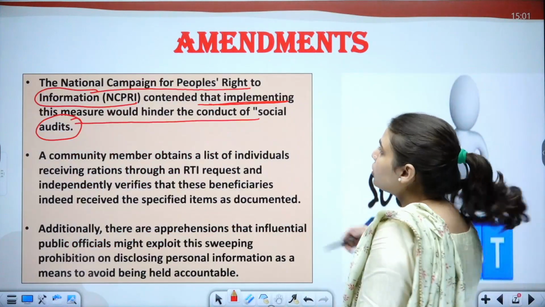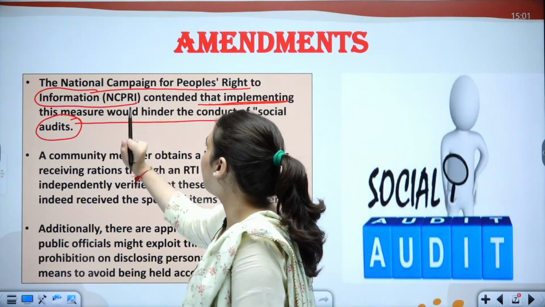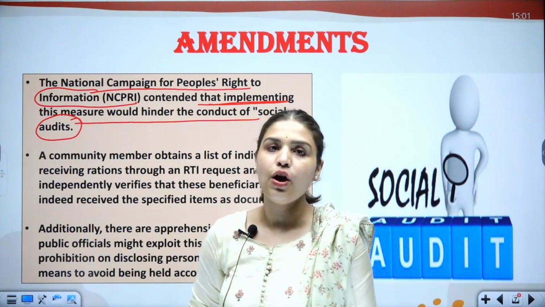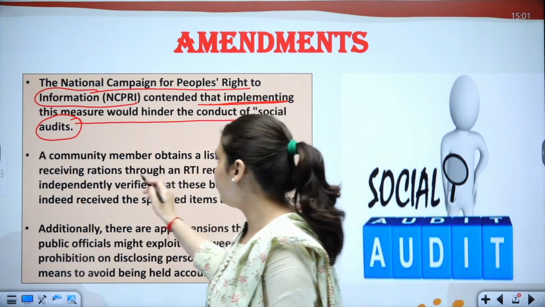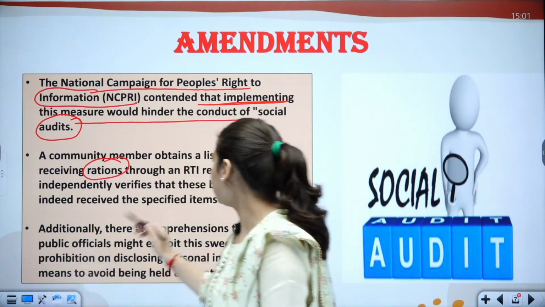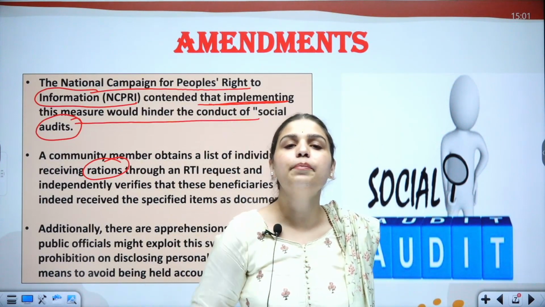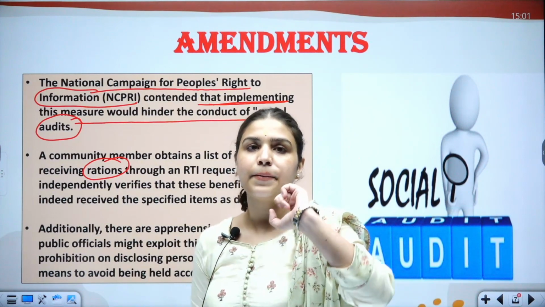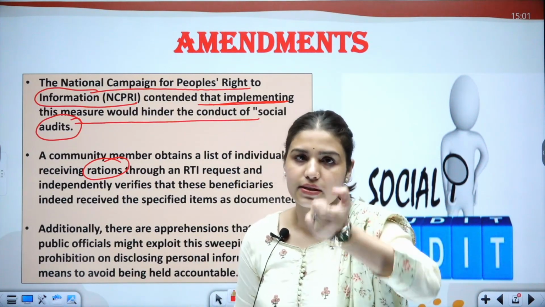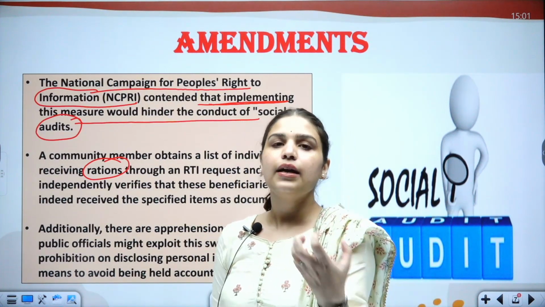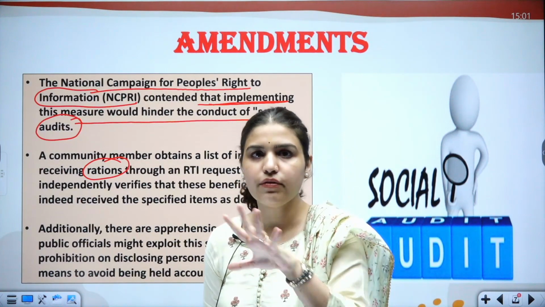The National Campaign for People's Right to Information conducts these social audits for the beneficiaries who receive ration through the TPDS, our Targeted Public Distribution System. They want to check, through this citizens' data, whether targeted delivery has been achieved or not.